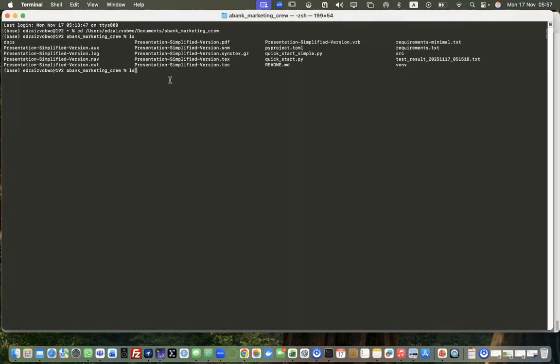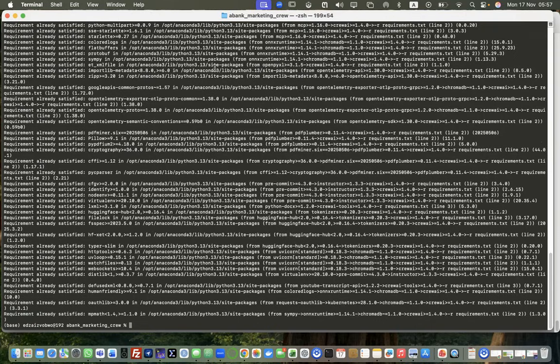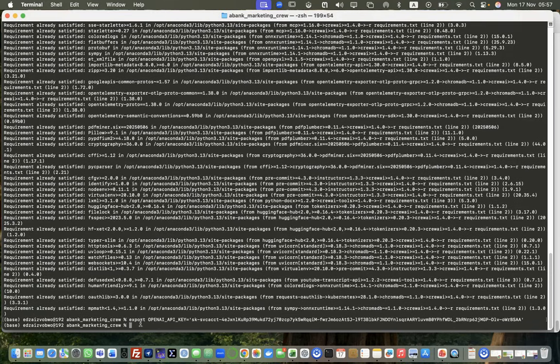So initially, I'm going to load my requirements through the requirements.txt. Okay, I've done that. Then next, I'm just going to put in my OpenAI API key. I'll have to change it just now after this presentation because you've seen it. After that, I can run my Python file using that command as well.